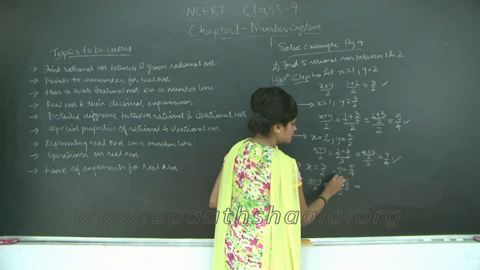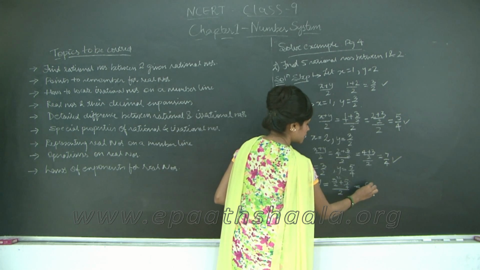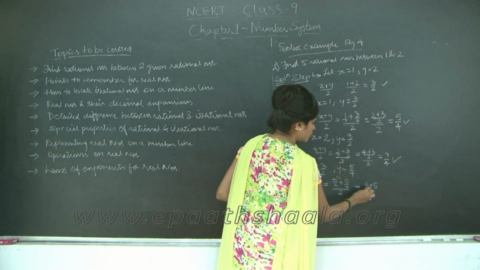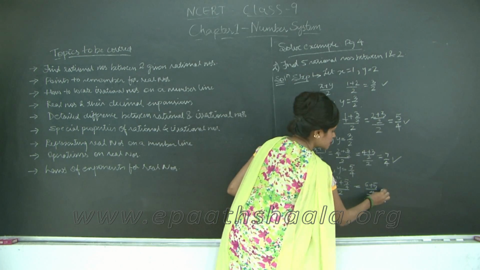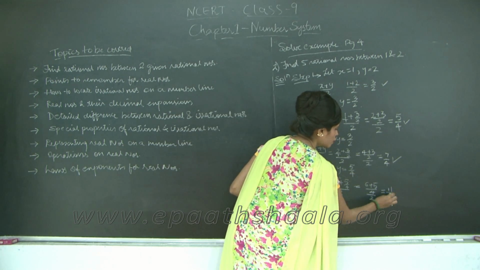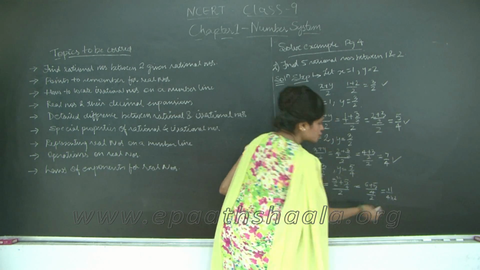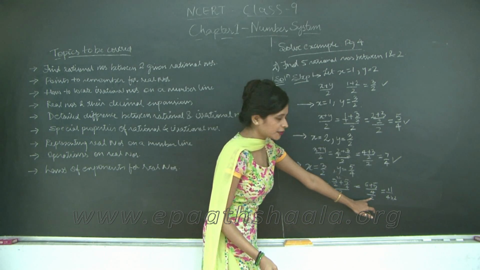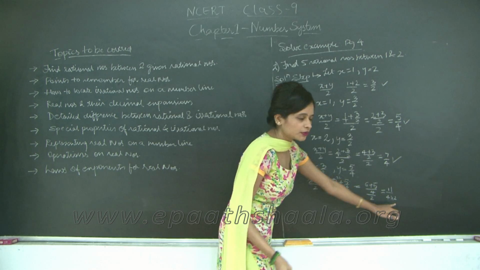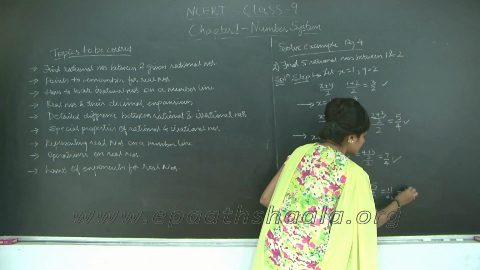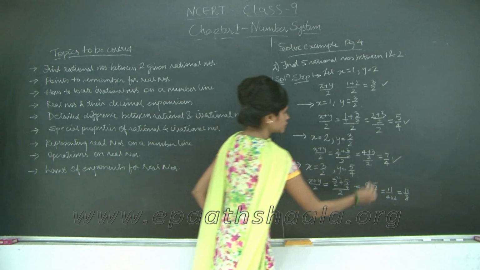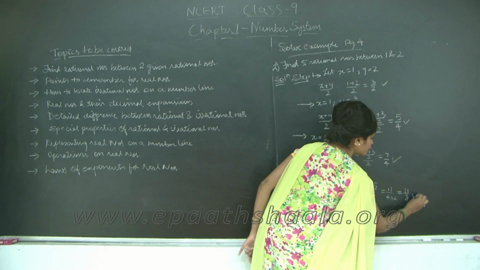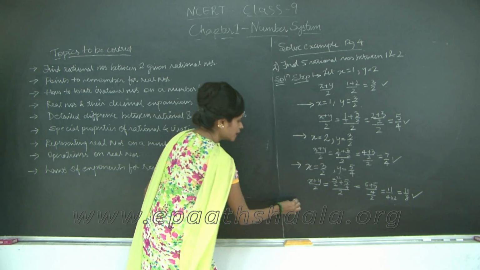So 3 2s are 6 plus 5 upon 4 upon 2, right? So this is going to be 11 upon 4 into 2. How 4 into 2? This denominator is coming down over here, so it's getting multiplied with 2. So this would be 11 upon 8, right? So 1, 2, 3, 4. Okay.